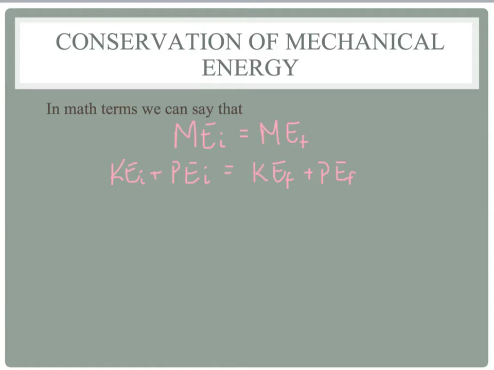If we then write that all out, and this does take up a bit of space, then we would say 1/2 the mass times the initial velocity squared plus mass times gravity times the initial height will equal 1/2 the mass times the final velocity squared plus mass times gravity times the final height.